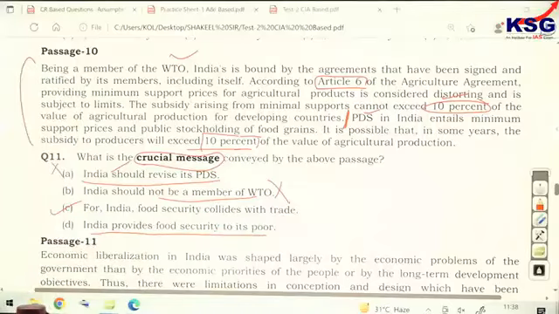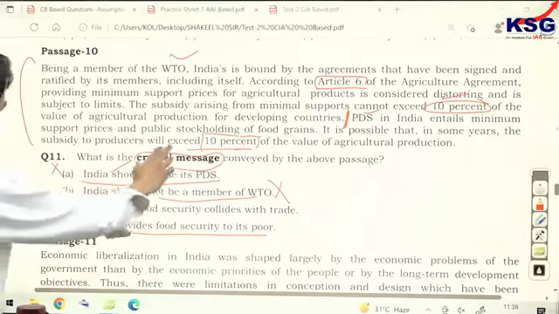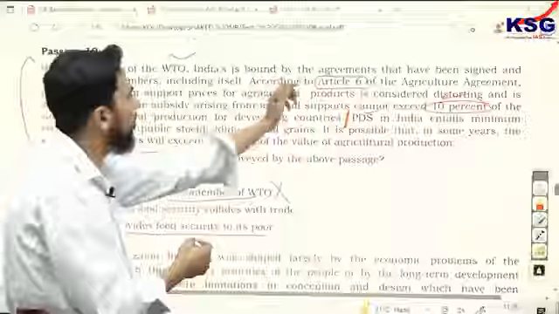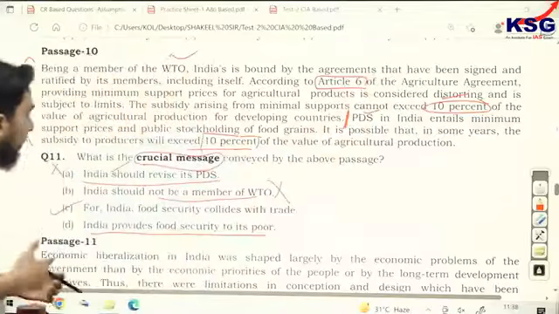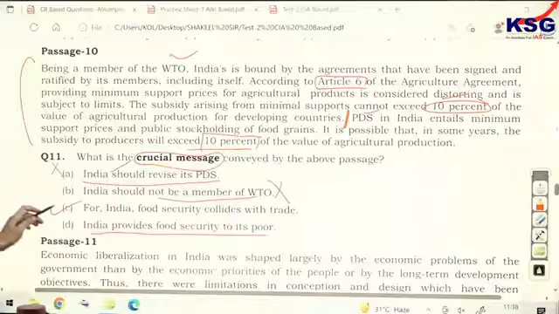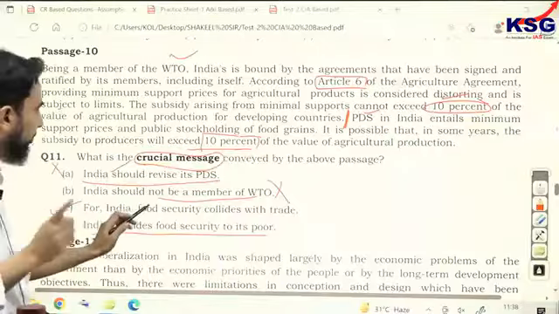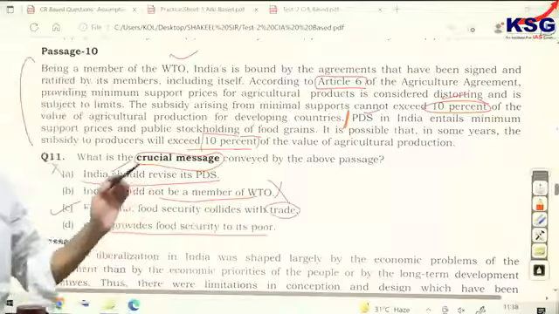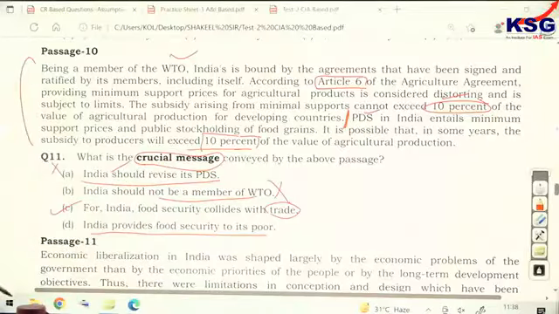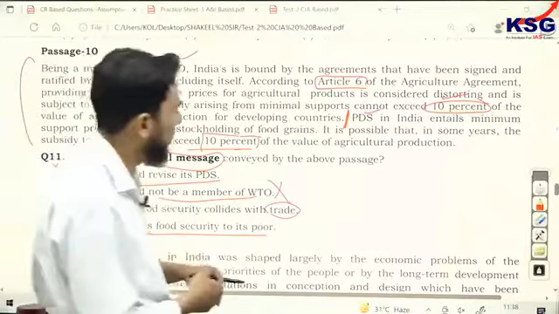It is just a peripheral, contextual fact that in PDS in India. But what author wants to convey is how this is going to exceed 10% and how it is against that Article 6 and its upper cap that it cannot exceed. So we are left with the C. For India, food security collides with trade. Trade, WTO, World Trade Organization. So of course, the food security, that is PDS, is going to collide.